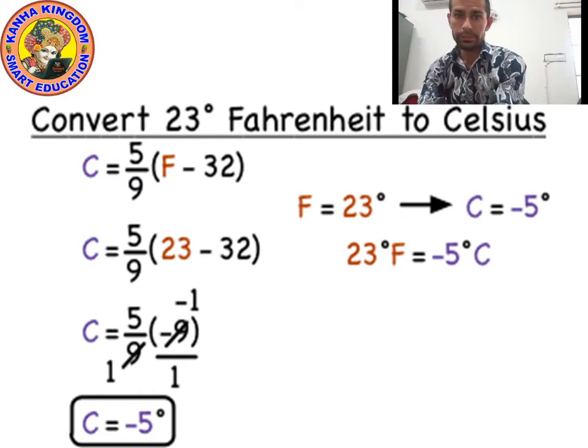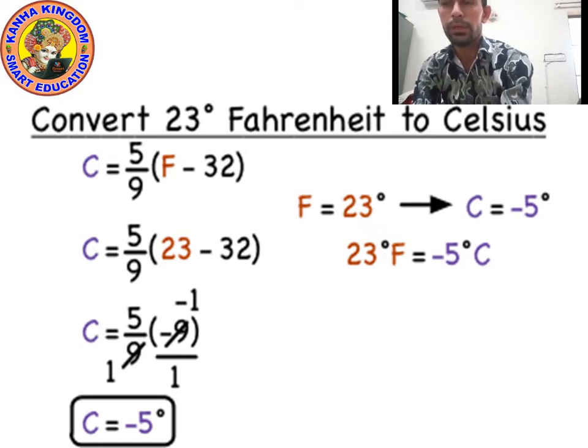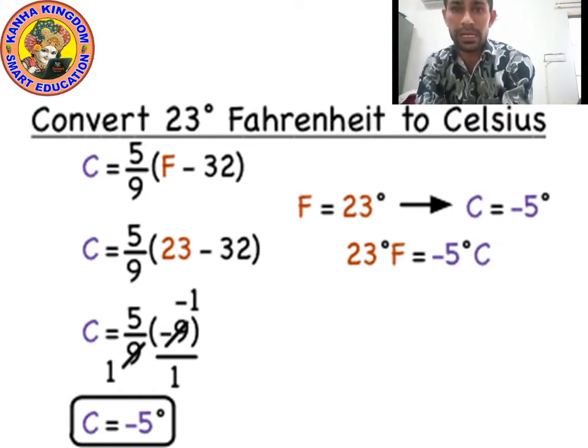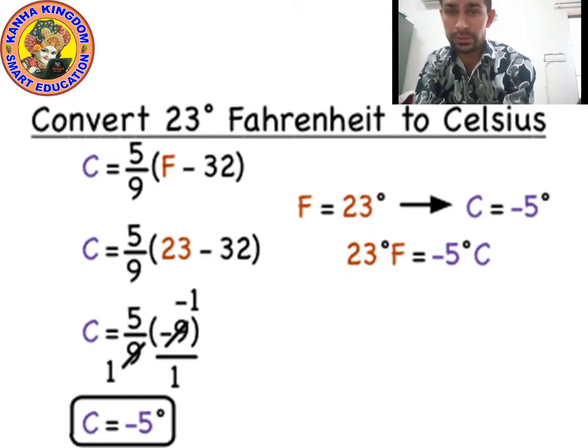In this way you can get the value. So you got the answer, C is equal to minus 5 degrees Celsius. Can you use this value to change Celsius back into Fahrenheit?